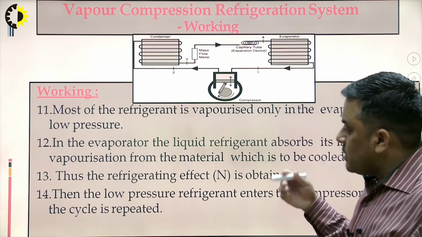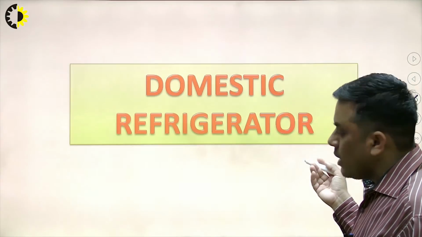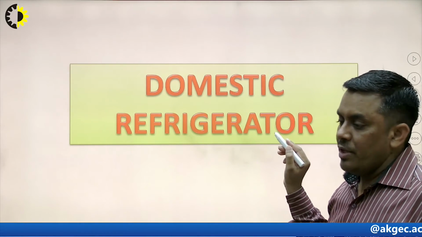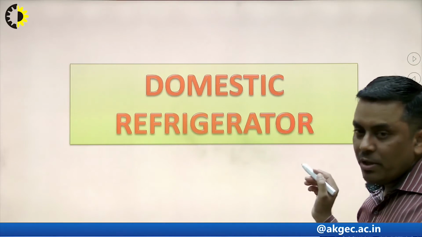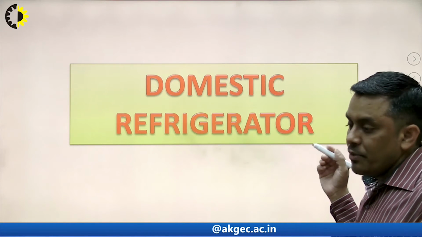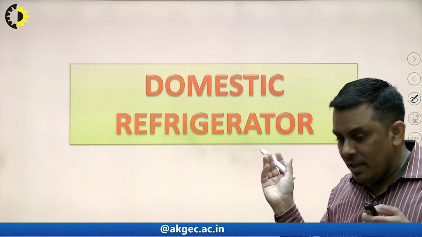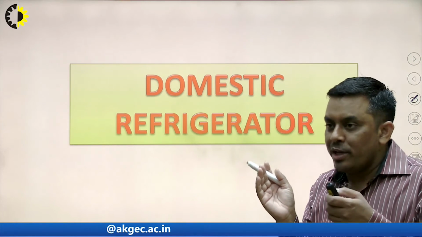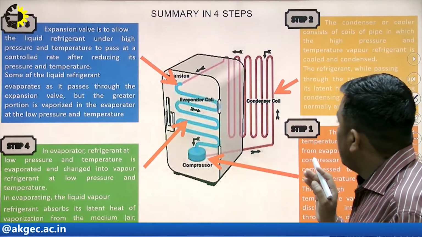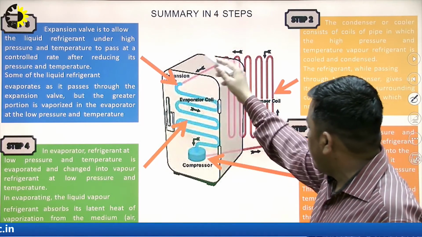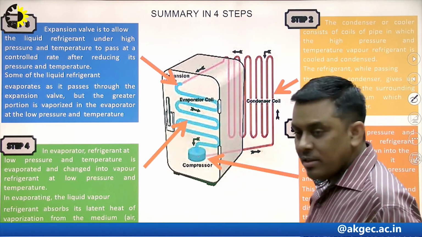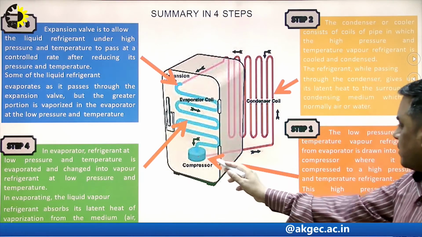Now why did I discuss this again? Because I am interested in discussing the domestic refrigerator, the refrigerator which we are using at our home, and how the vapor compression refrigeration system is connected to it. So now you will be able to understand what these components are and where they are in our domestic refrigerator. So our refrigerator looks like this. Here we can see the compressor. The function of the compressor is clear.